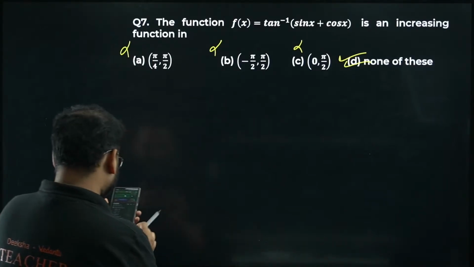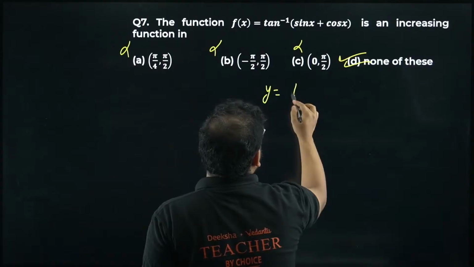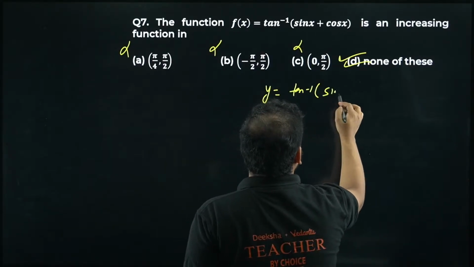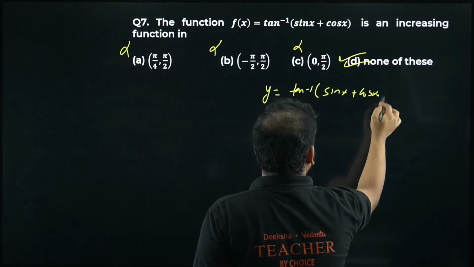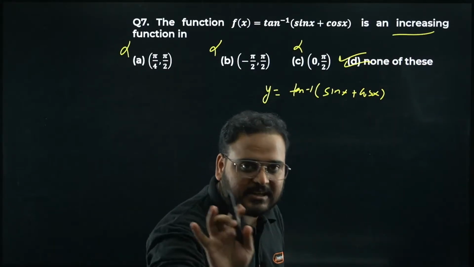Okay. Let's solve this question. Chaliye, I will solve this. We have y equals tan inverse of sin x plus cos x. I want to find increasing or decreasing, which means I have to find the derivative. This much is clear. Find the derivative.